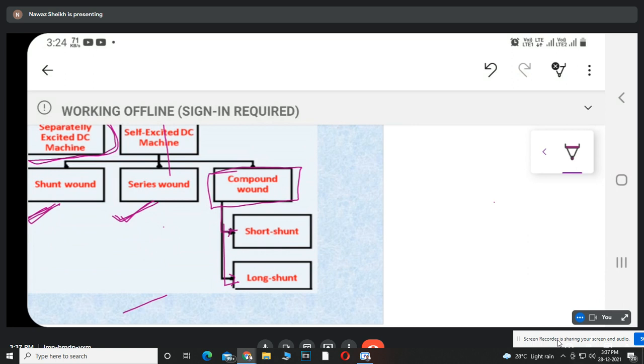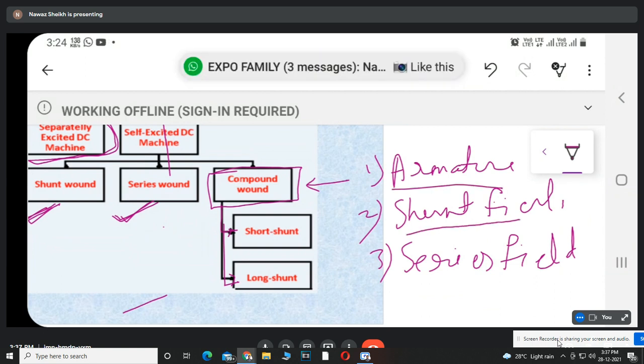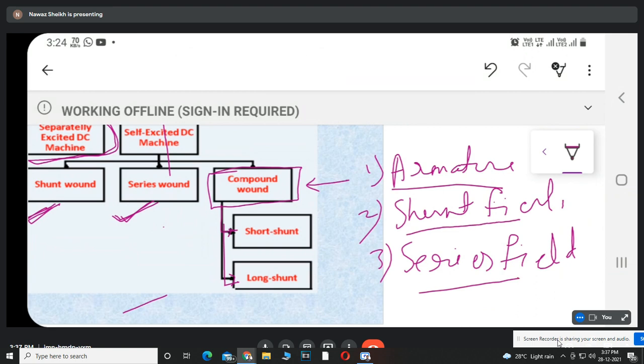So, in case of compound motor, there are totally three windings. One is armature winding, second one is the shunt field, and third is the series field. So these are the three windings present in compound motor. First is the armature winding, second one is the shunt field winding, and third one is the series field winding.